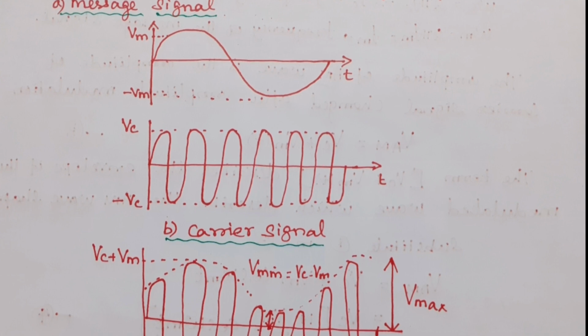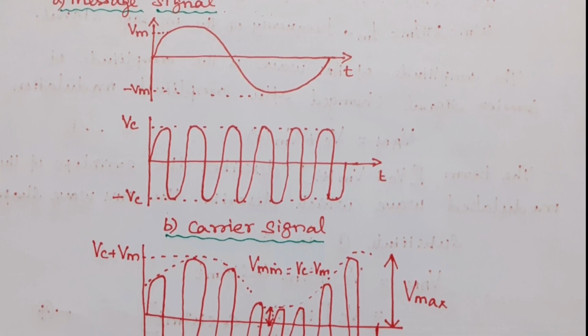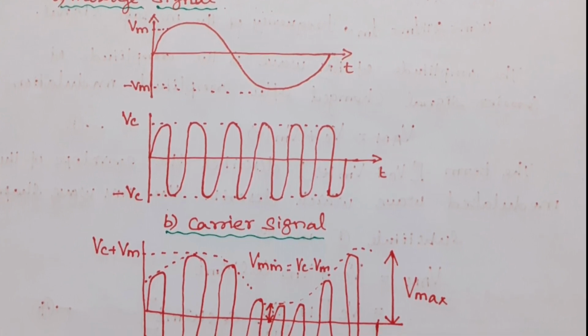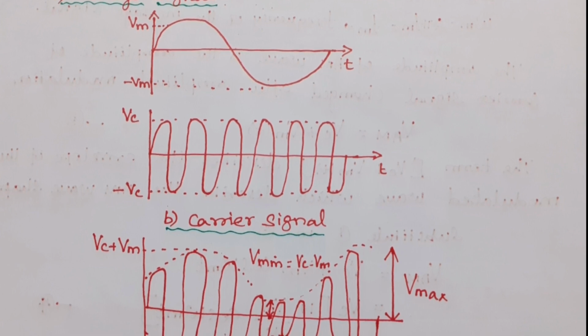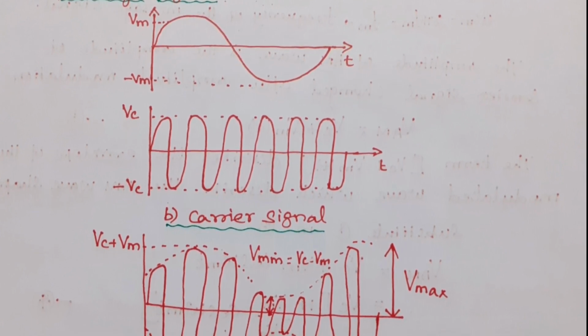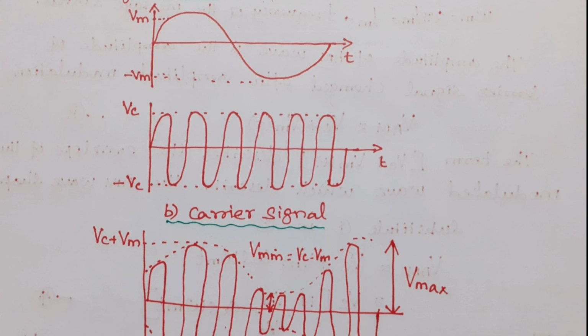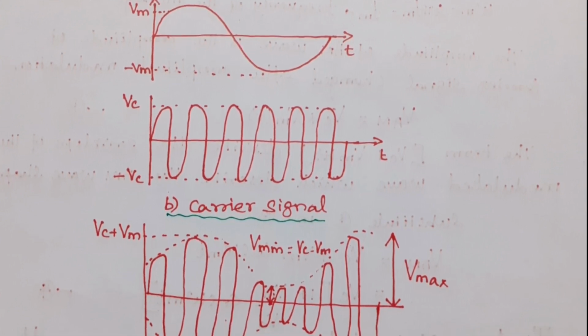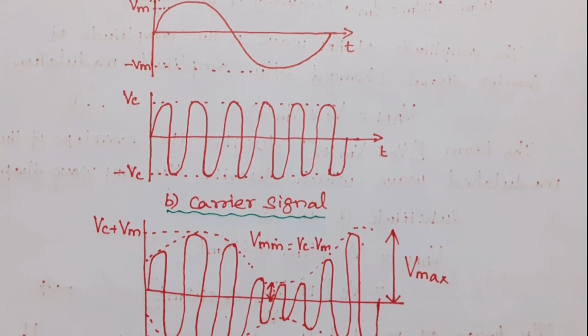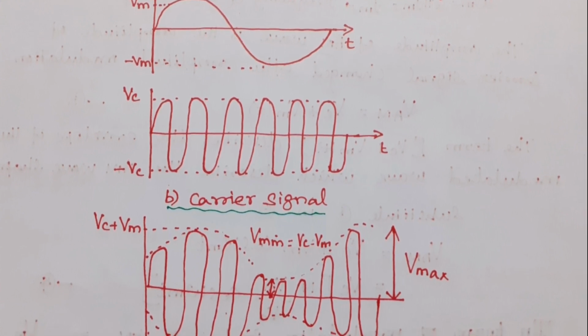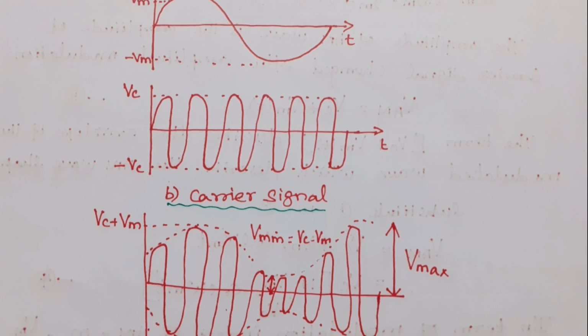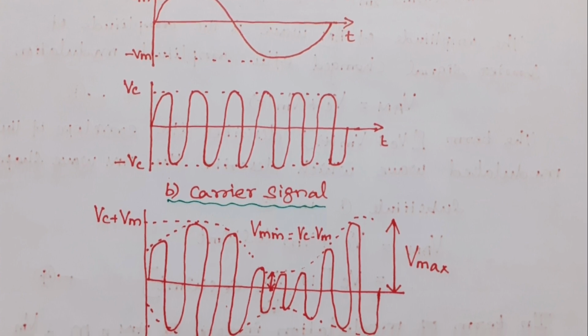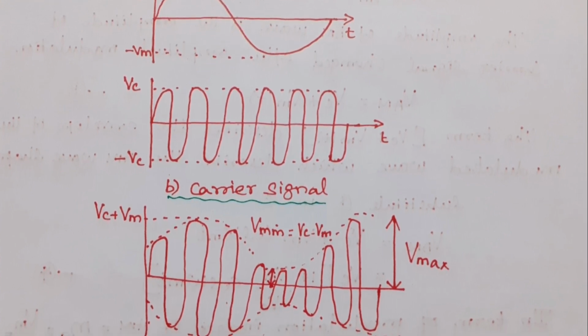The second one is the constant amplitude but high frequency carrier signal. The third one is the amplitude modulated signal. Here the frequency of the carrier remains constant, only the amplitude of the carrier signal is changed or varied with respect to the amplitude of the modulating signal or message signal.